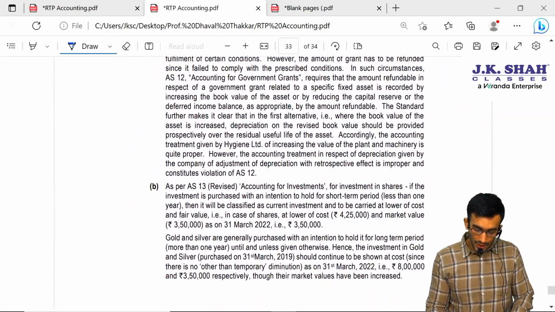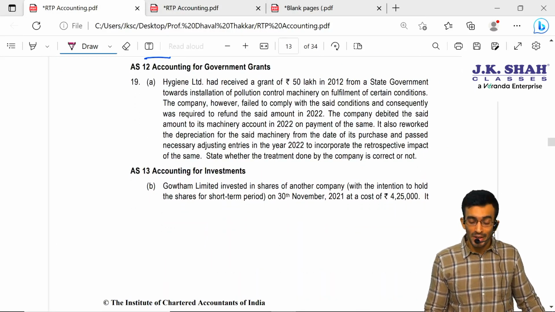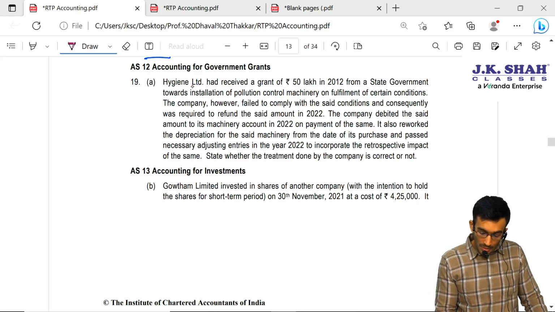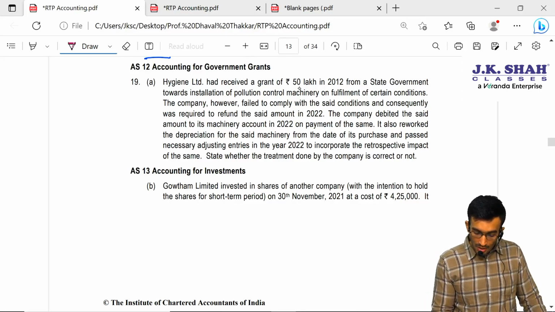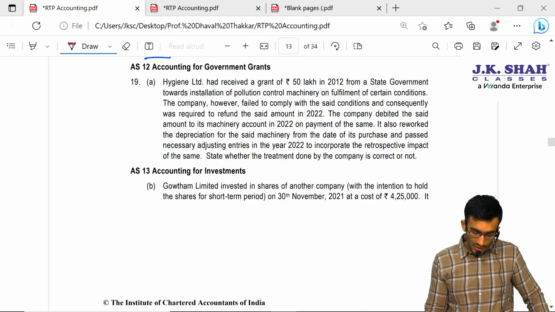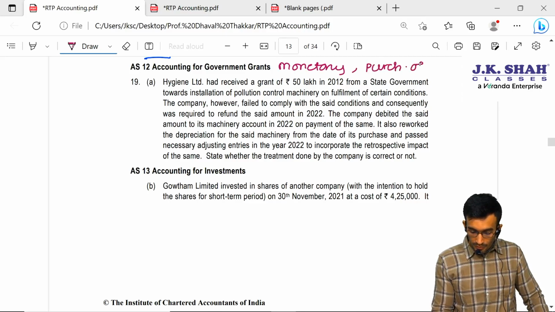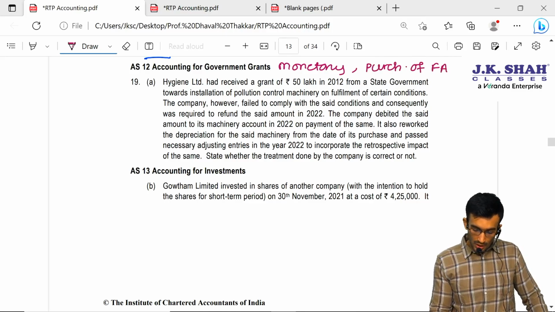Let us move ahead. AS 12, accounting for government grant. Hygiene Limited had received a grant of rupees 50 lakhs in 2012 from the state government towards installation of pollution control machinery on fulfillment of certain conditions. So we have received the grant. This is nothing but the monetary grant, for purchase of a fixed asset, in that a depreciable fixed asset.